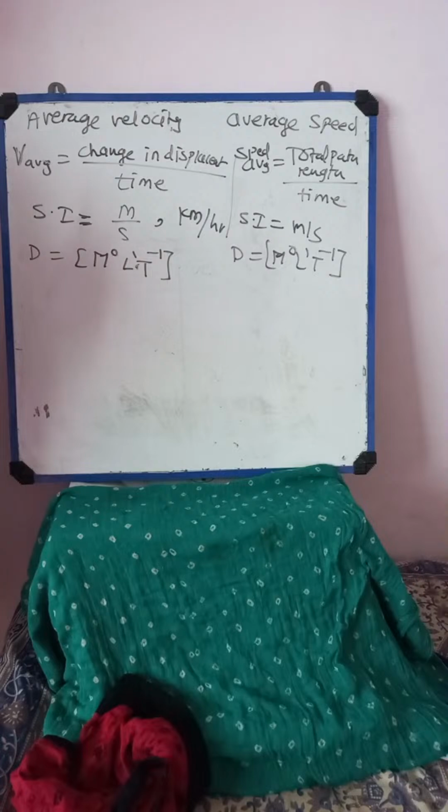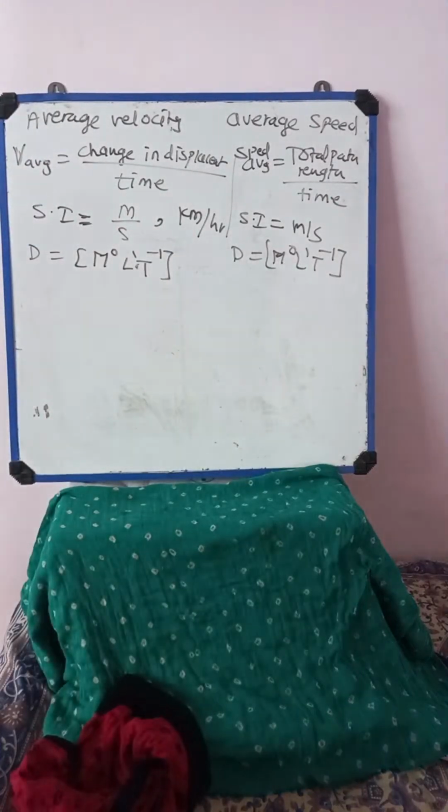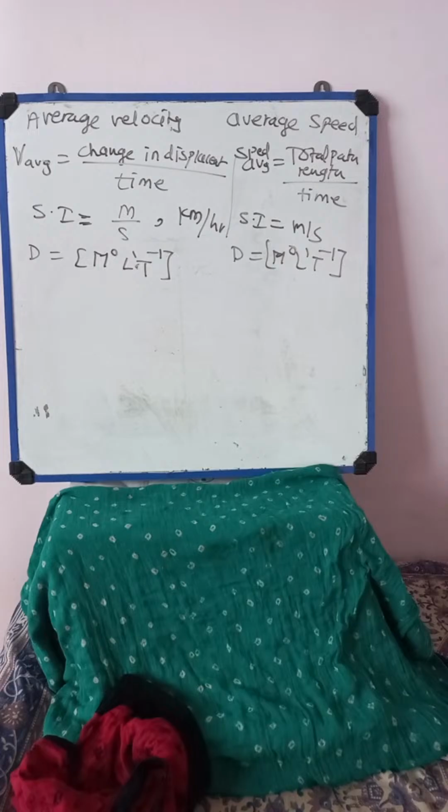Speed is nothing but what? It is defined as the ratio of total path length over time, and it is also measured in terms of meter per second, or you can say kmph, that is kilometer per hour. If the speed is more or the distance covered by that object is more, then you can write it as kilometer per hour. Dimensions are M0 L1 and T raised to minus 1. I hope it is clear with you. It's very easy, simple definitions.